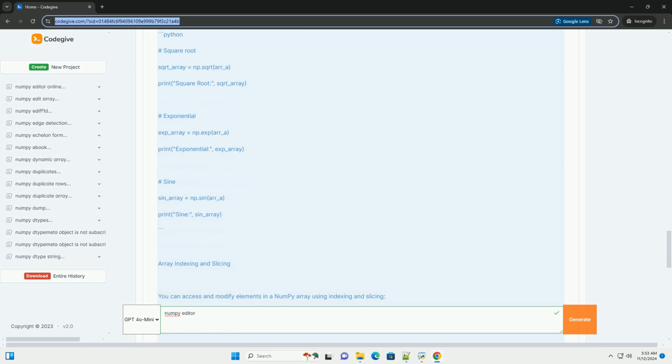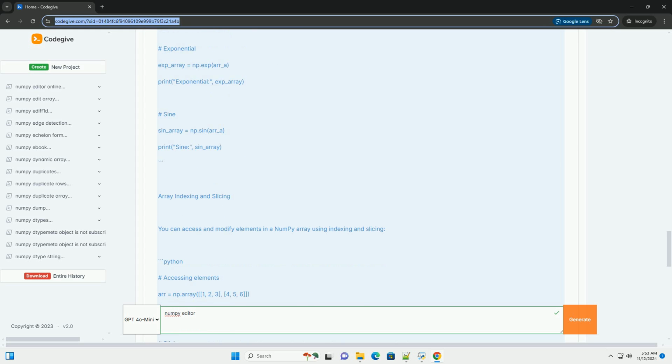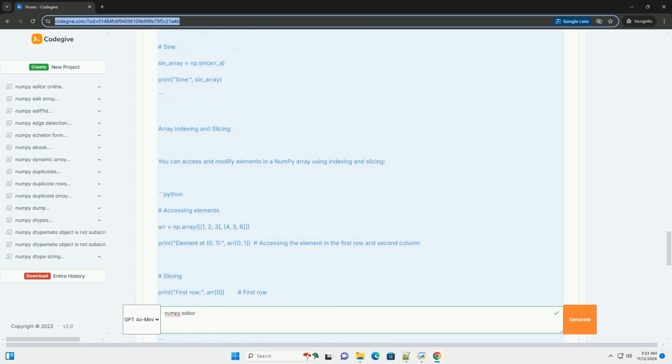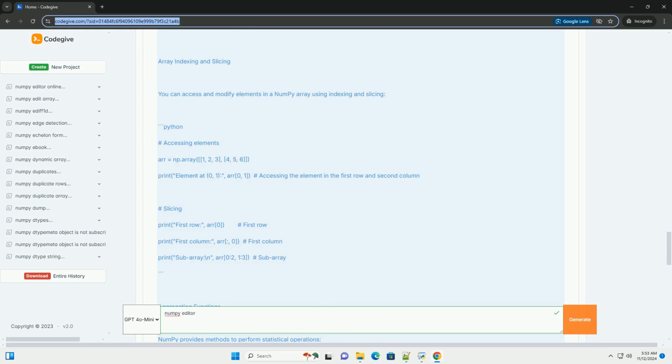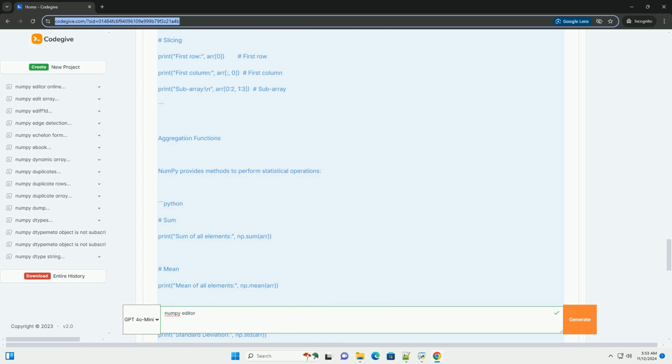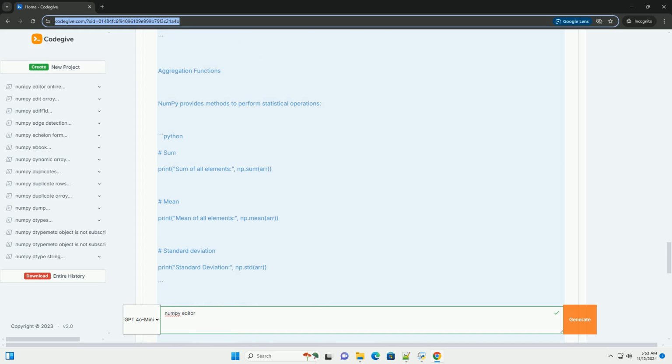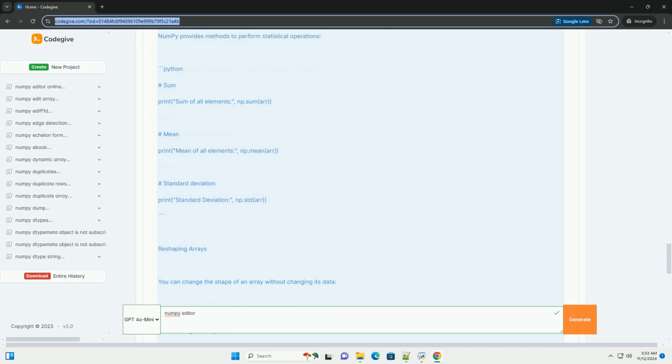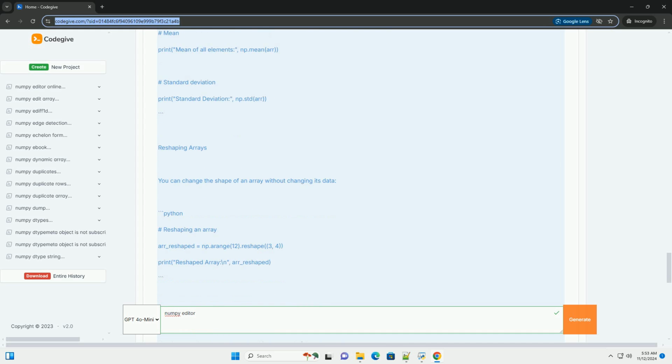Installing NumPy. Before using NumPy, you need to install it. You can do this using pip. Importing NumPy. To use NumPy in your Python code, you need to import it. It is common to import it with the alias np.